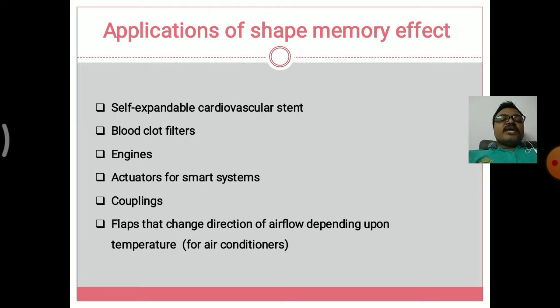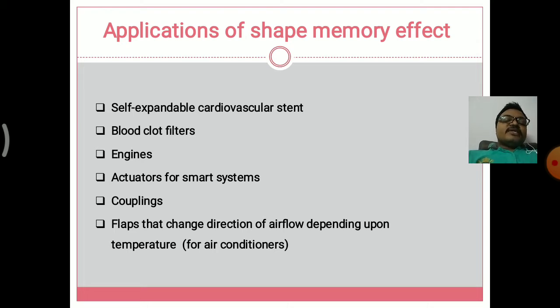Last one is the flaps that change direction of airflow depending upon the temperature. These flaps are used in small aeroplanes, that is 3 or 4 seater aeroplanes, some personal aircraft.